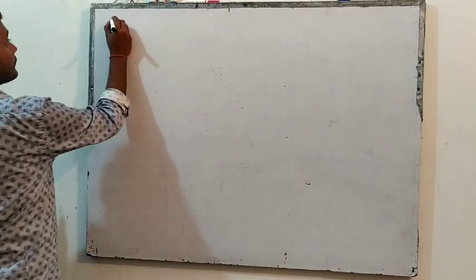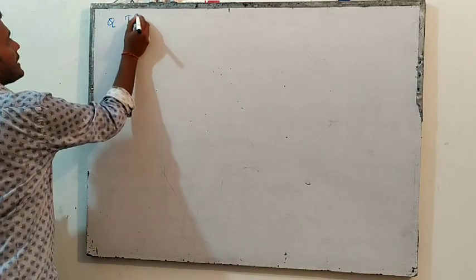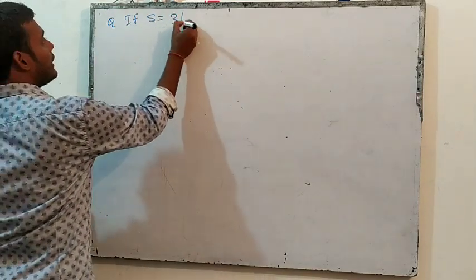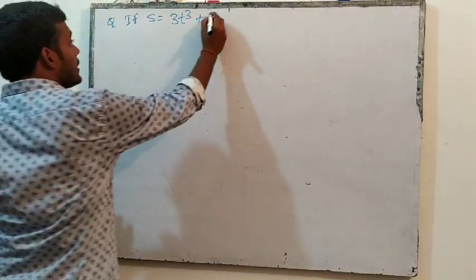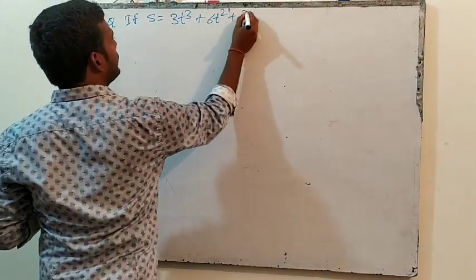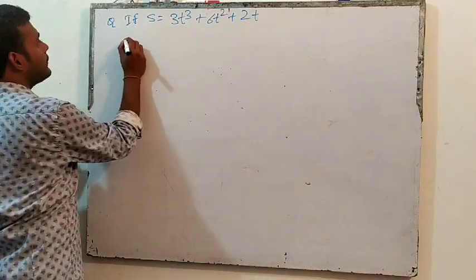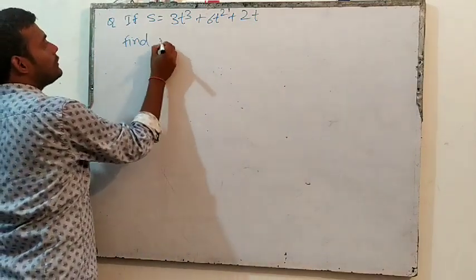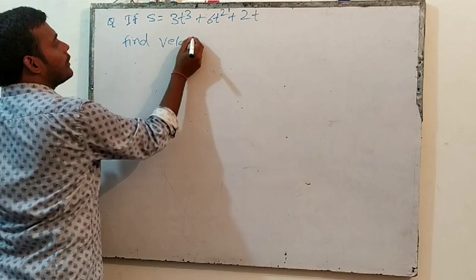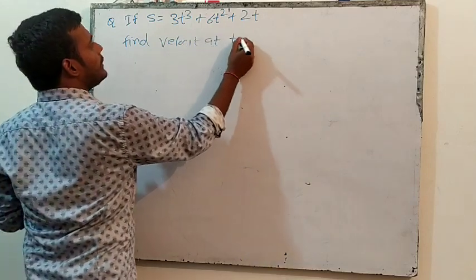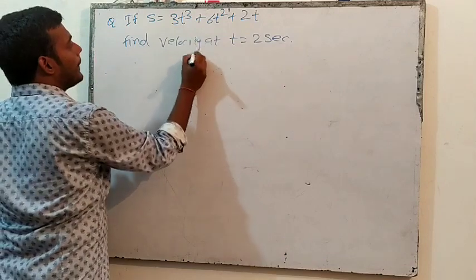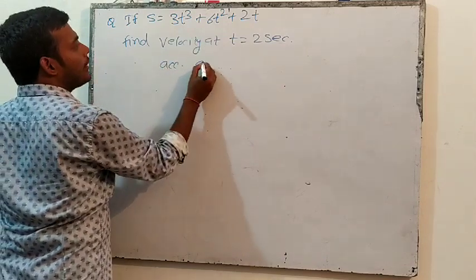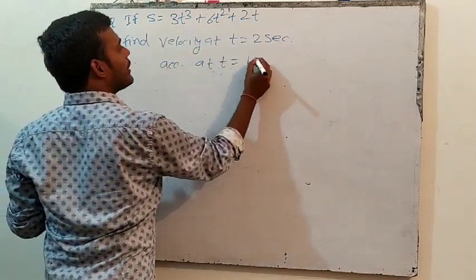If S is equal to 3t cube plus 6t square plus 2t, find velocity at t equal 2 seconds and acceleration at t equal 1 second.